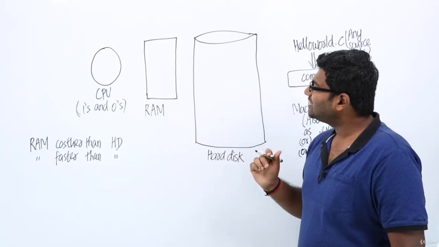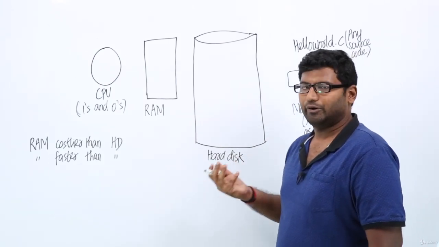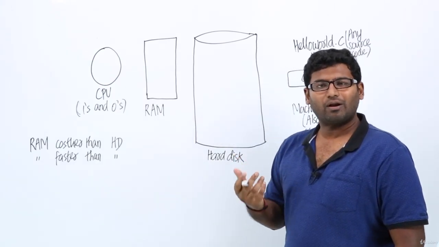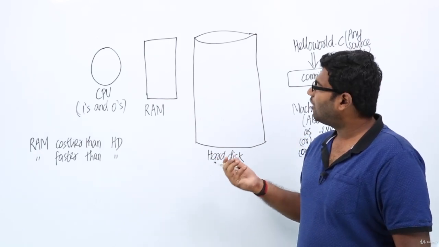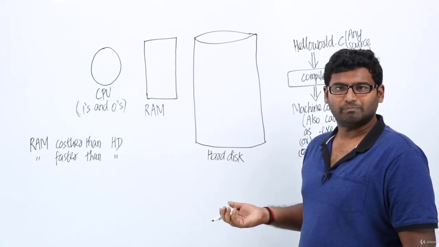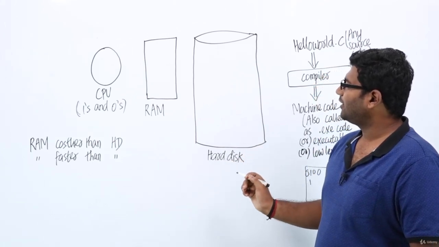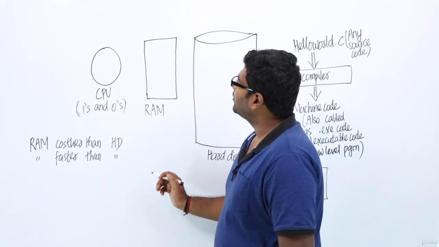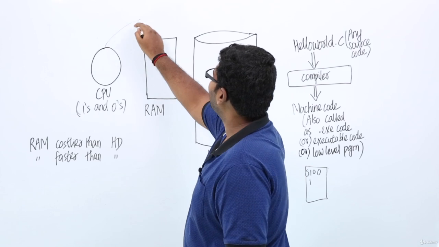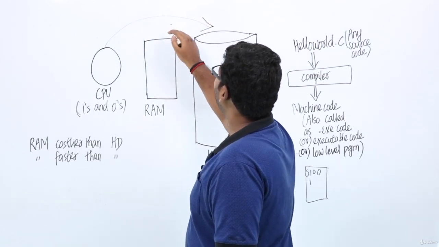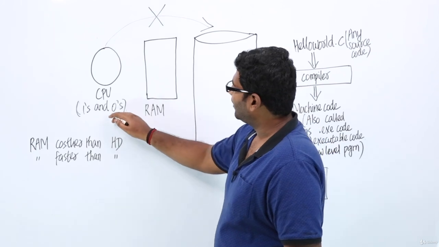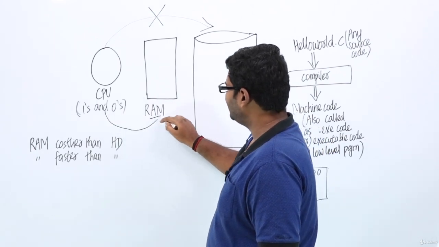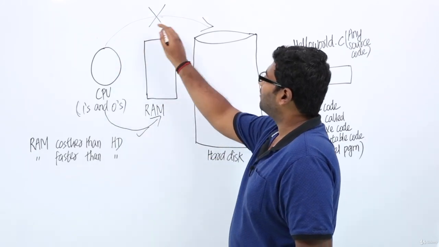Now tell me how the CPU will actually access a program. Any program we write has to be executed by the CPU at some point in time. Now how will our CPU execute the program? The most important point you need to notice here is our CPU cannot access the hard disk directly, right? Our CPU will never be able to access the hard disk directly. Our CPU can only access the RAM directly, right?